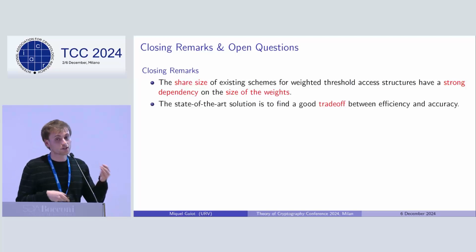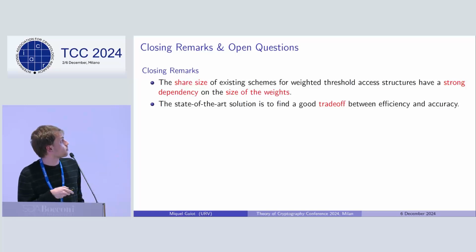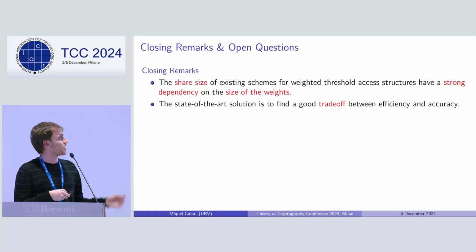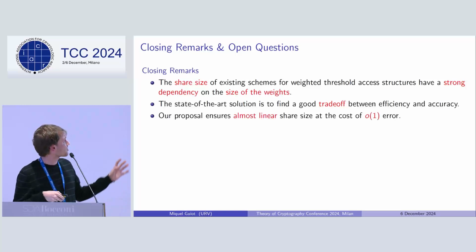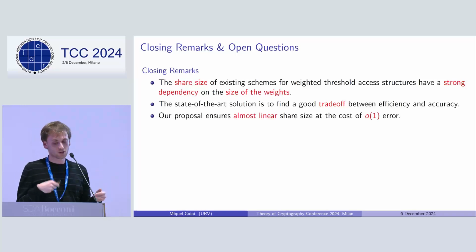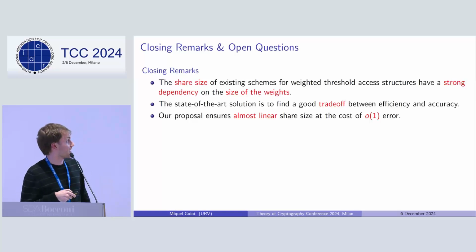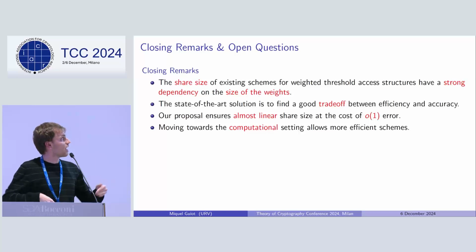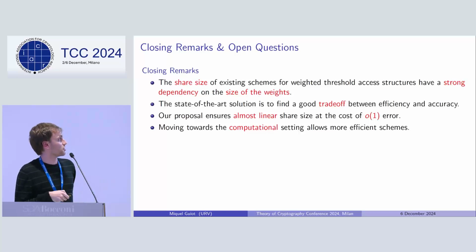And in order to circumvent this limitation, the state-of-the-art solution is to try to find a good trade-off between the efficiency of the schemes and the accuracy of the approximation. In this context, our proposal ensures almost linear share size at the cost of a tiny error. As I said, moving towards the computational setting also allows us nowadays to build more efficient schemes.